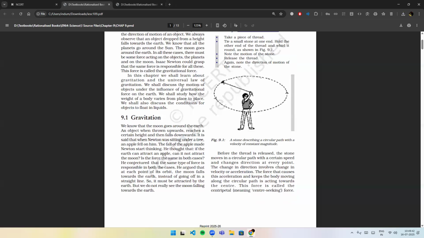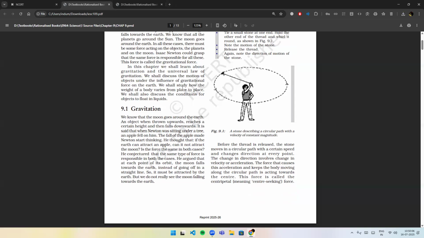In this chapter, we shall learn about gravitation and the universal law of gravitation. We shall discuss the motion of objects under the influence of gravitational force on the earth. We shall study how the weight of a body varies from place to place. We shall also discuss the conditions for objects to float in liquids.